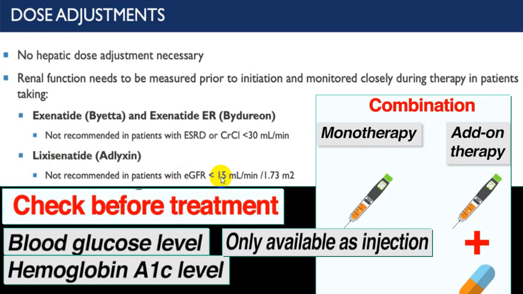If GFR is markedly reduced, less than 15, it is not recommended. And always before starting a drug, always check blood sugar and HbA1c level. It can be used as monotherapy or you can combine with other oral hypoglycemic agents. Definitely there will be weight reduction.